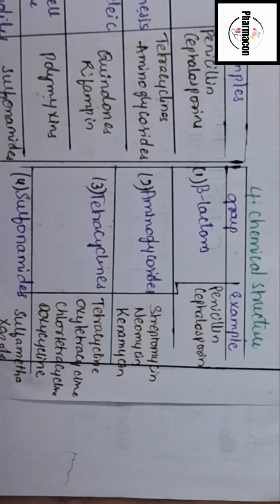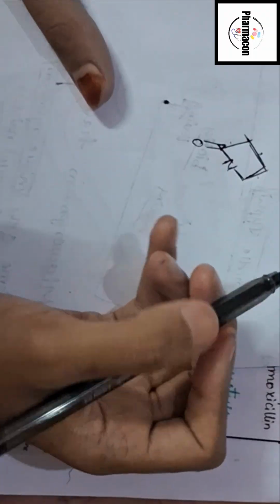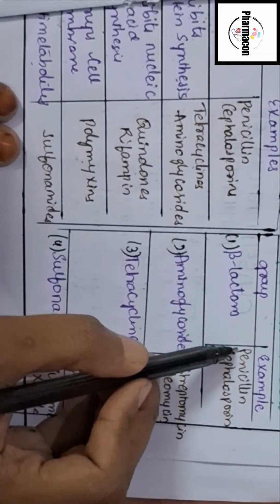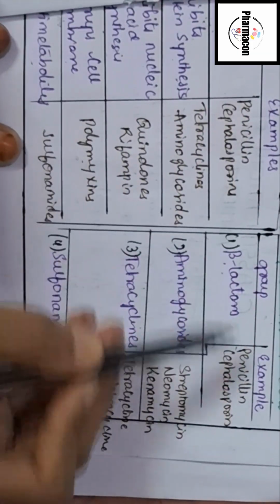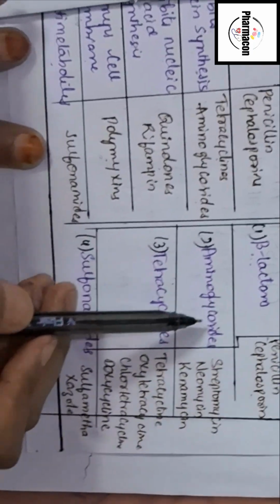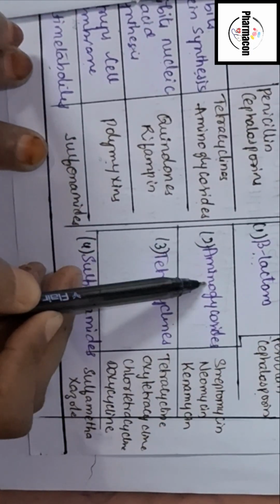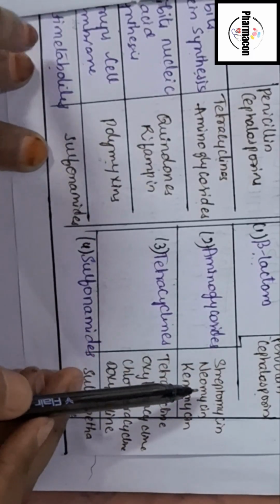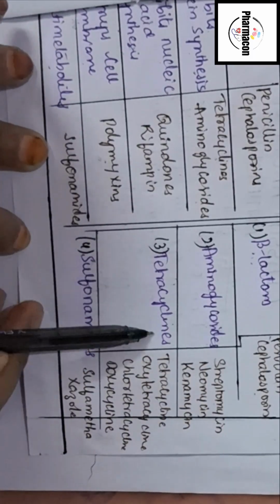Beta lactam is nothing but a 4-membered ring which contains a nitrogen atom and carboxyl group. So the beta lactam ring is present in penicillin and cephalosporin. Aminoglycosides means the ring contains amino group and glycosides, that is spectinomycin, neomycin and kanamycin.